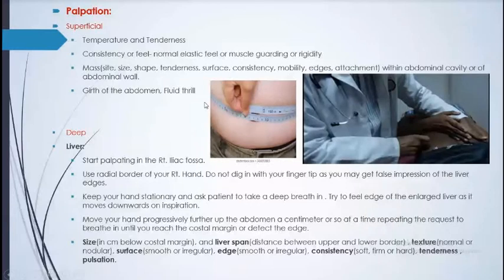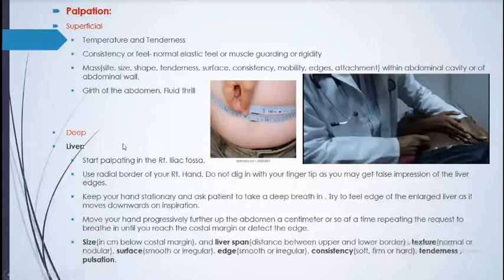This is the patient's hand. We put one hand here over the fluid, and we tap from this side. We can feel the fluid thrill over here, in a huge ascites condition. So this is how to examine the fluid thrill. This is abdominal girth. And deep palpation: we palpate the liver and spleen whenever we are palpating the abdomen.